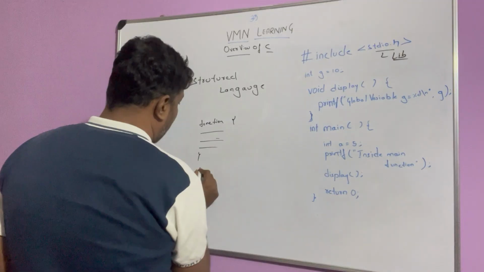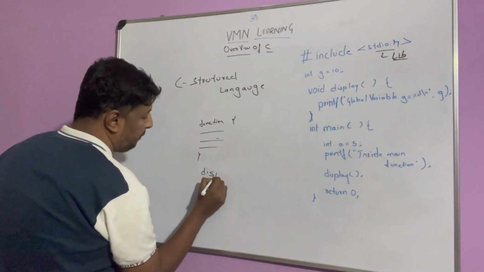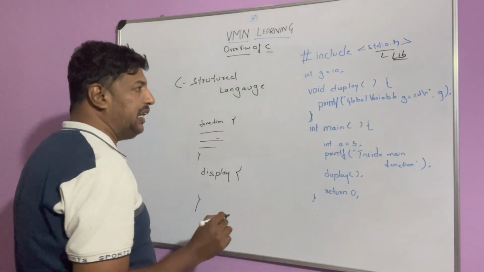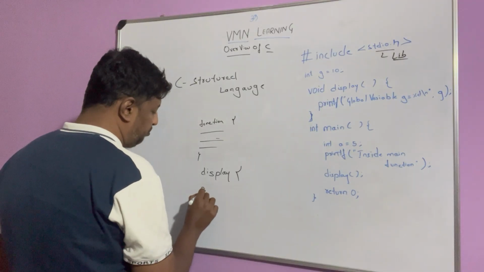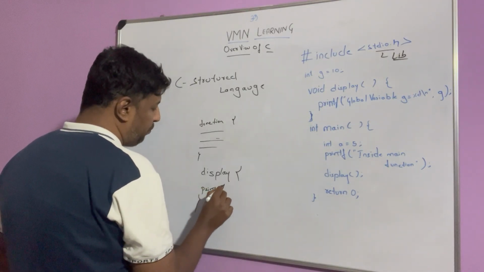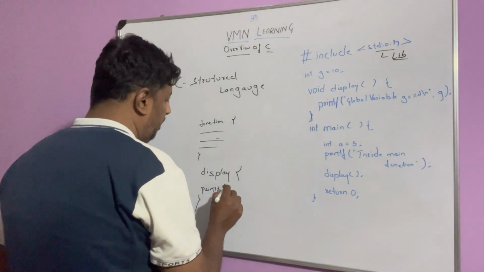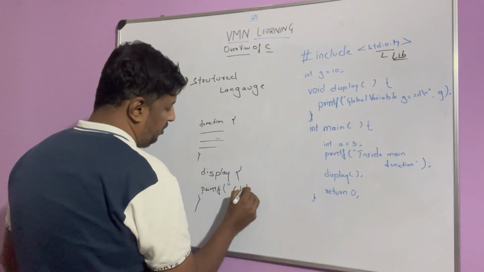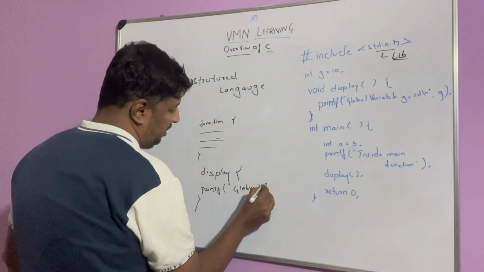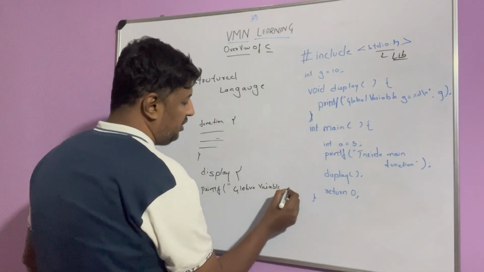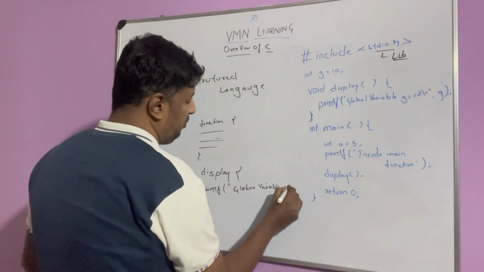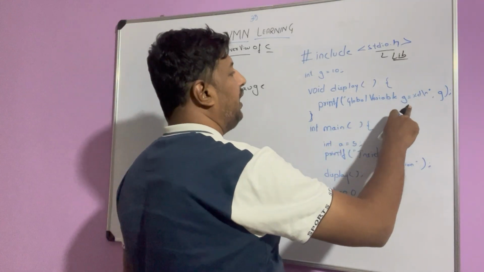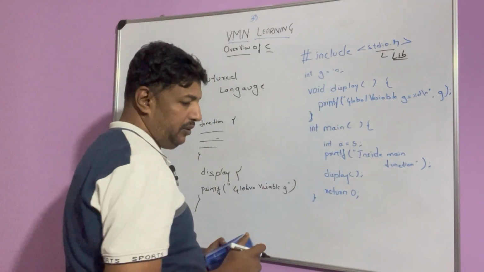In our example, we have a function called display, whose only job is to print the global variable G. It is printing the G variable, the global variable.